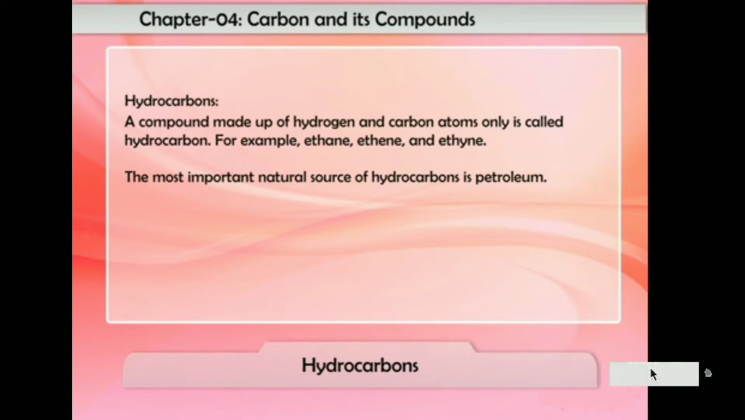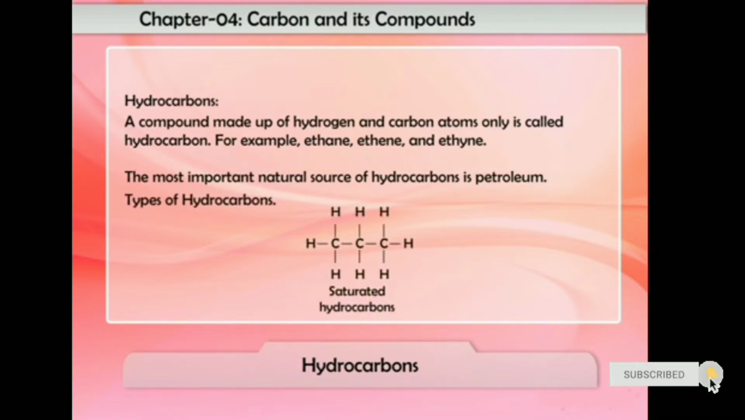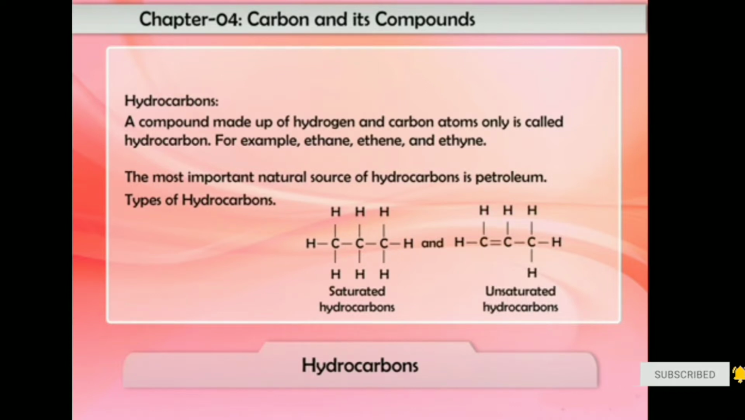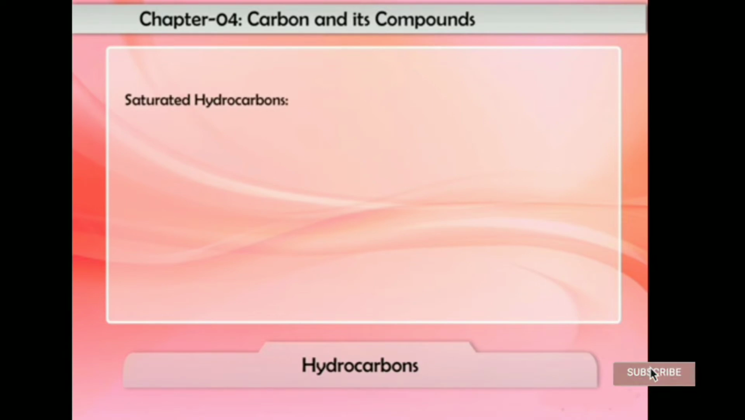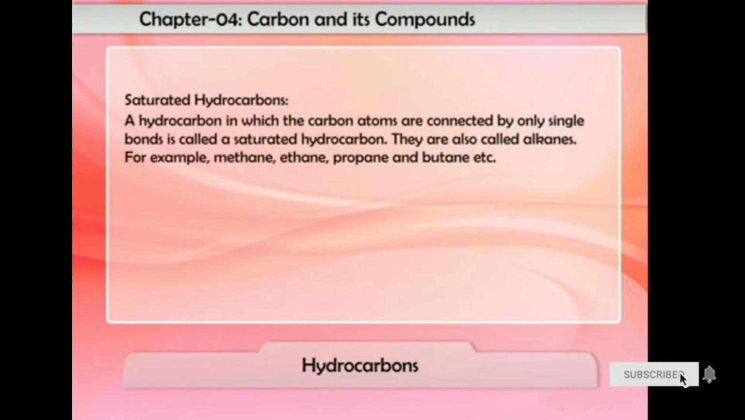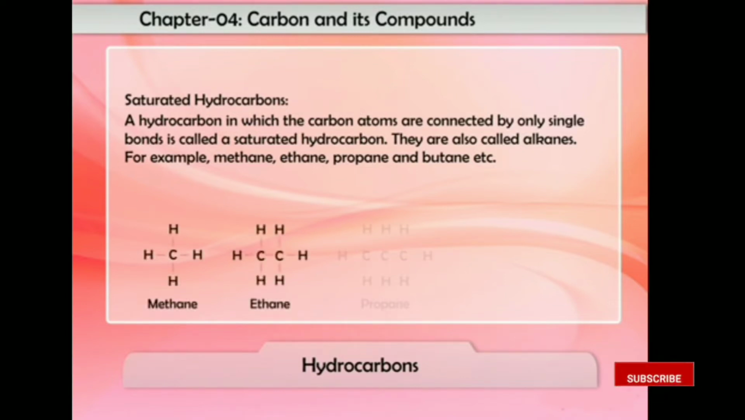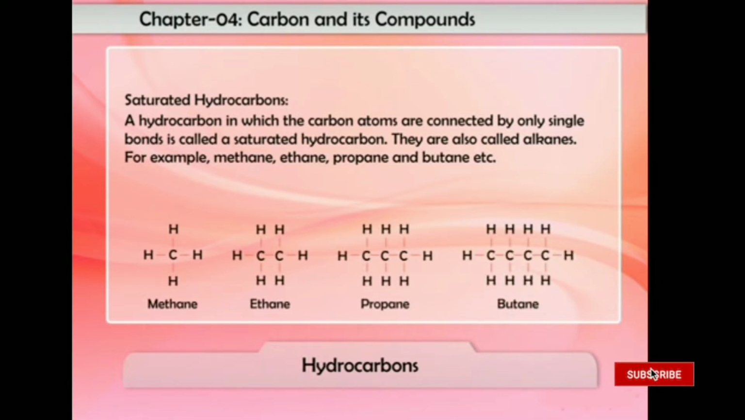Now you will learn about the types of hydrocarbons: 1. Saturated hydrocarbons and 2. Unsaturated hydrocarbons. Let us discuss them in detail. Let us start with the first type of hydrocarbon, that is saturated hydrocarbons. A hydrocarbon in which the carbon atoms are connected by only single bonds is called a saturated hydrocarbon. They are also called alkanes. For example, methane, ethane, propane, butane, etc.